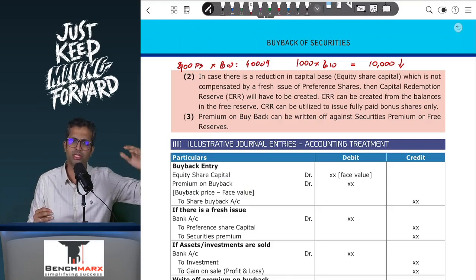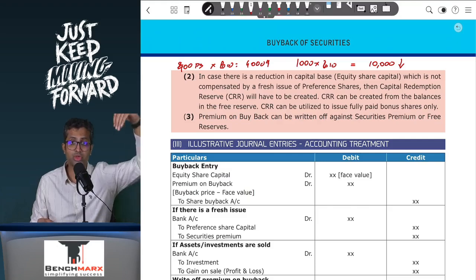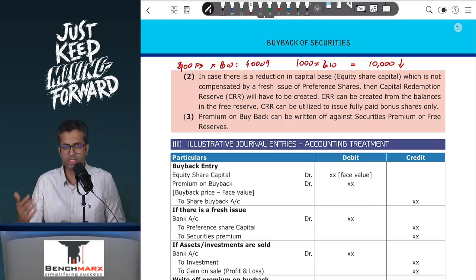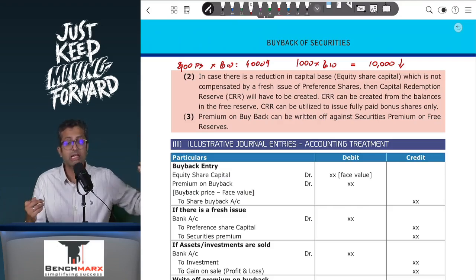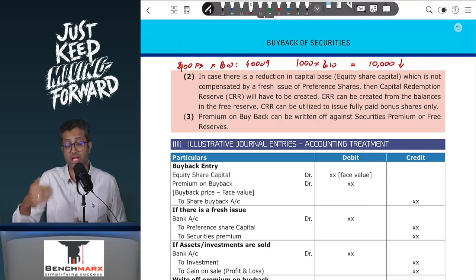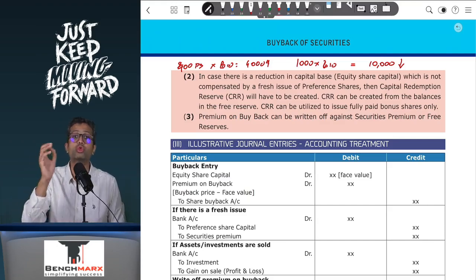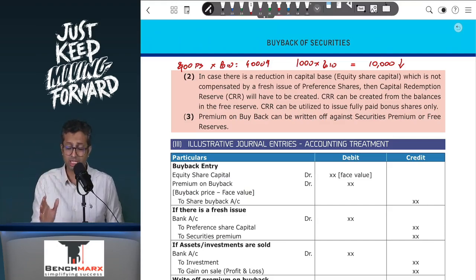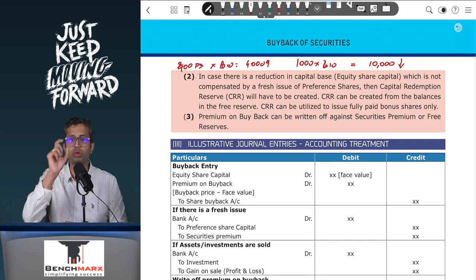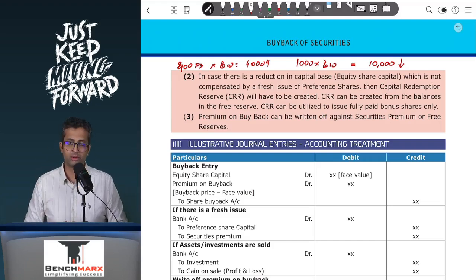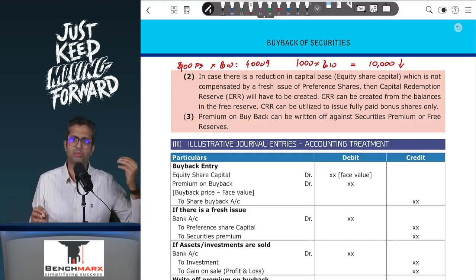So when preference shares are redeemed, let's say preference shares worth 200 were redeemed, in which case your capital base goes down by 200 rupees, and if it is not backed by a fresh issue of shares, then you will have to transfer an amount equal to 200 rupees. That is the face value of the shares redeemed or the face value of the shares bought back. After considering the face value of the new shares issued, if any, that net amount will be transferred from the revenue reserve to the capital redemption reserve. And the only use of a CRR or capital redemption reserve is to issue bonus shares.